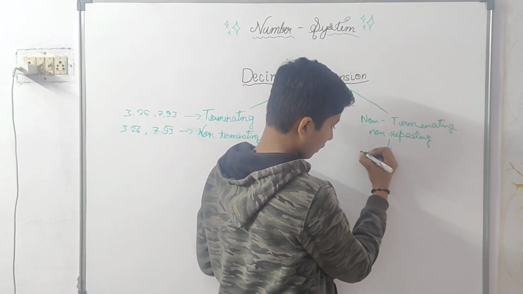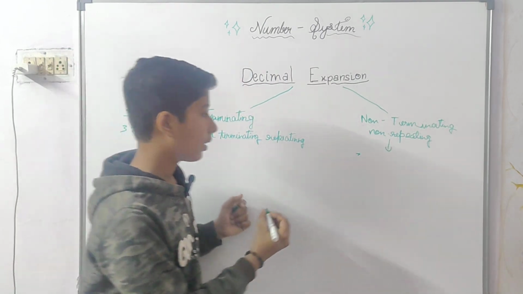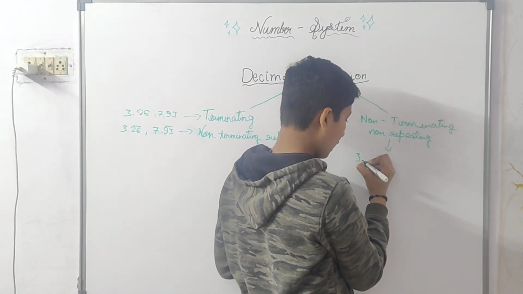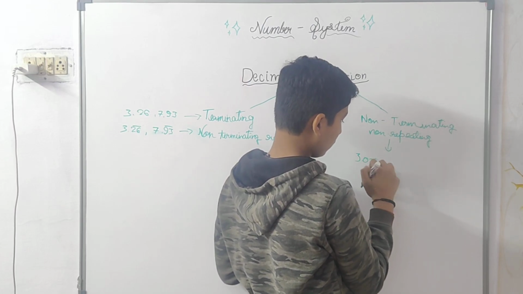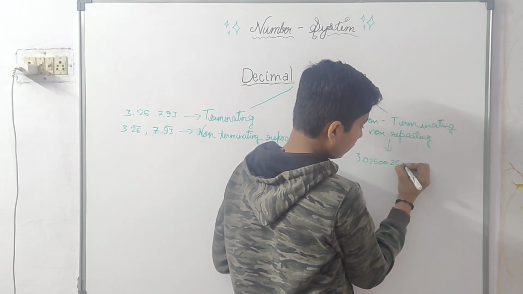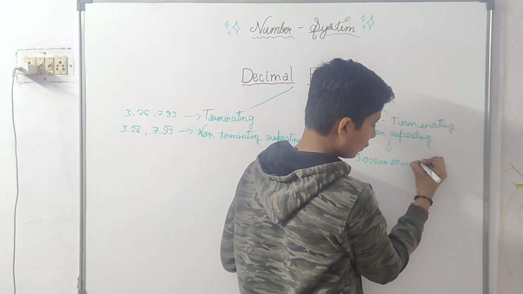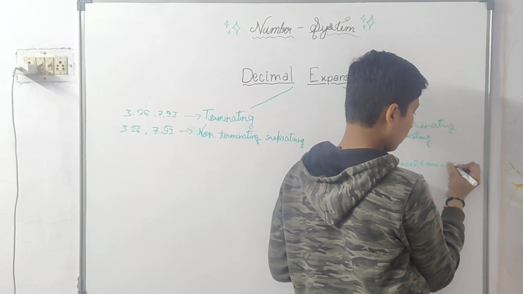Let us take one more example. This was 3.26. I can make it 3.026, 3.0026, 3.00026.